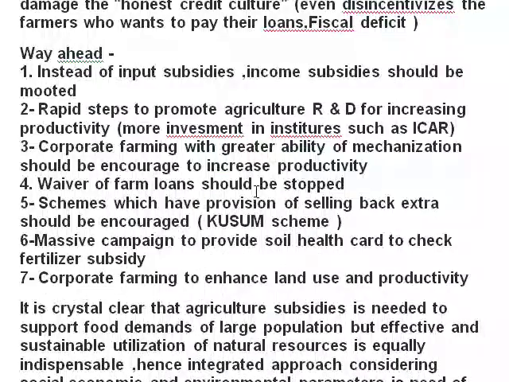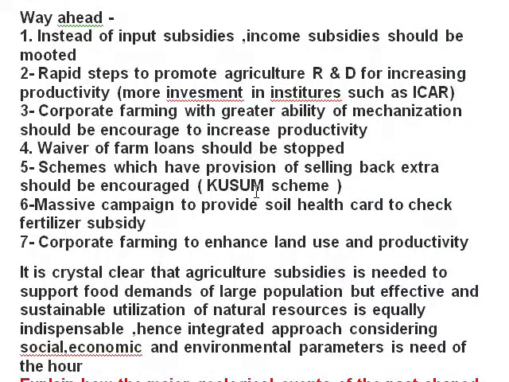Way forward: instead of input subsidies, income subsidies should be promoted. Rapid steps to promote agriculture research and development for increasing productivity, more investment in institutes such as ICAR, and corporate farming with greater ability of mechanization should be encouraged to increase productivity. Waiver of farm loans should be stopped.